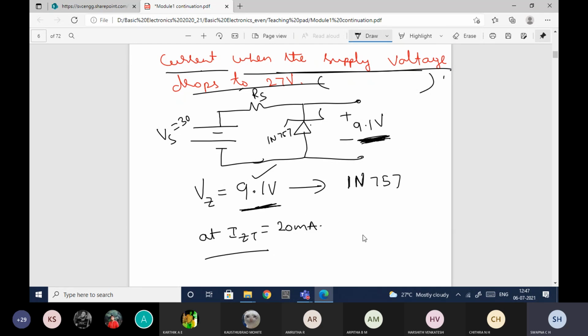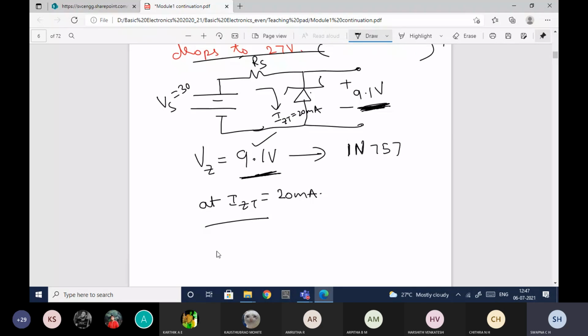So coming back, I now know the current through this diode also. What is that current? IZT, because this 9.1 I got when IZT is equal to 20 milliamperes. Whatever current is flowing through the Zener diode, the same current will flow throughout the circuit. So now apply KVL. Minus Vs plus IZT or IS, anything is same, both are same because it is in series, times RS plus VZ is equal to 0.